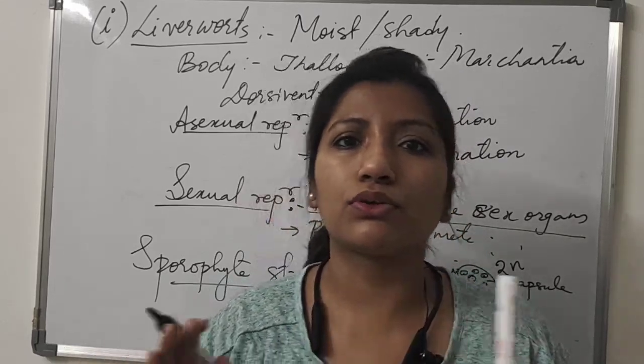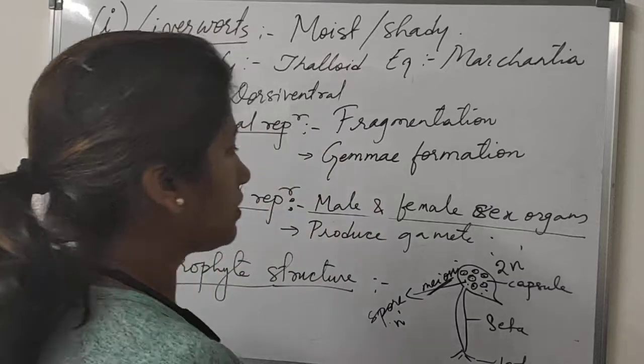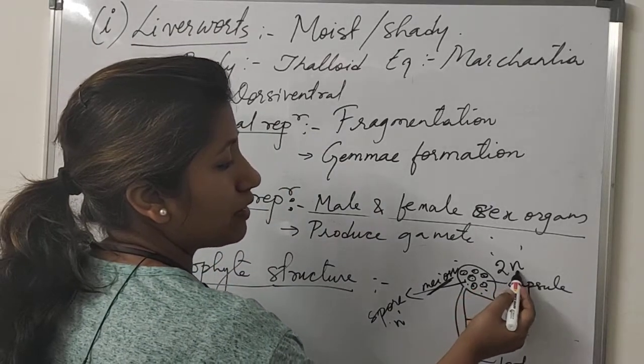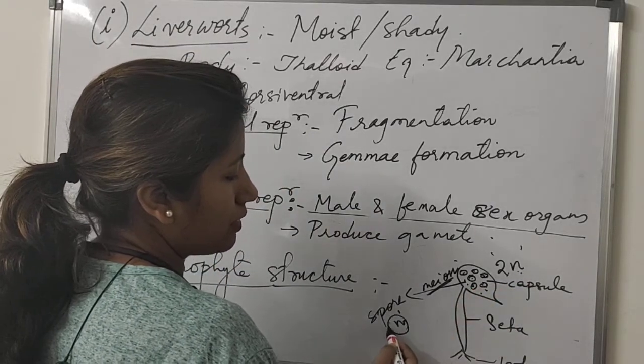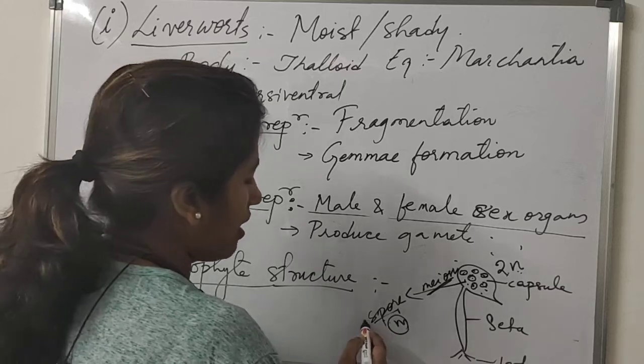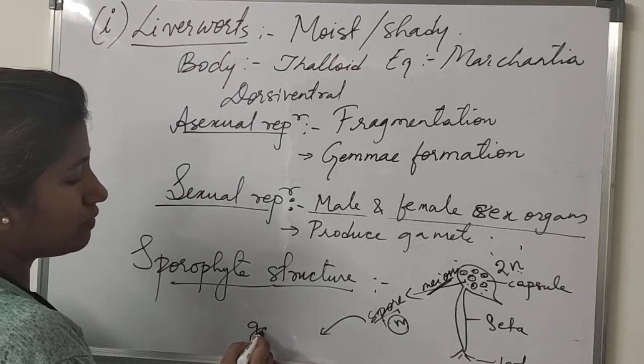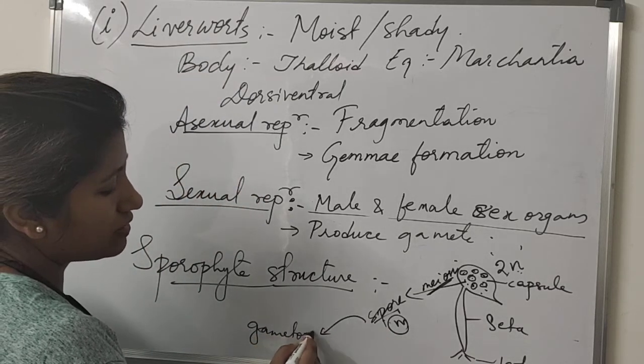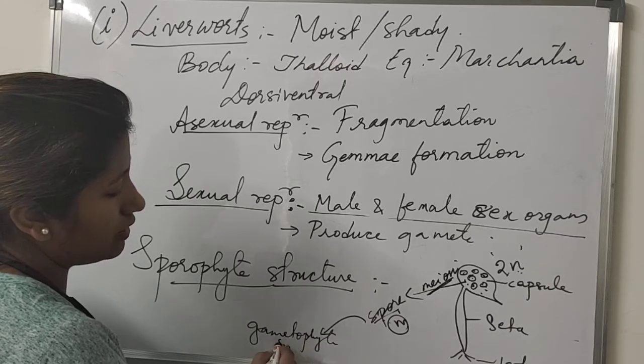That means from diploid to haploid. So here it is: the mother cell is diploid, it will give rise to haploid daughter cells, the spores, and from these spores the gametophyte will develop. And what is this gametophyte? They are haploid in nature.